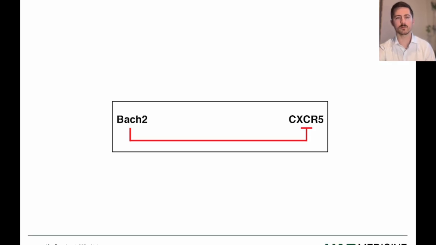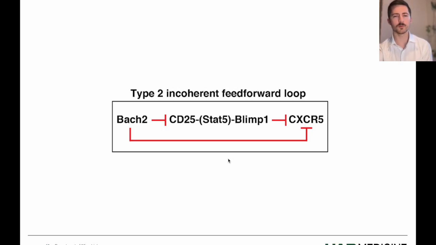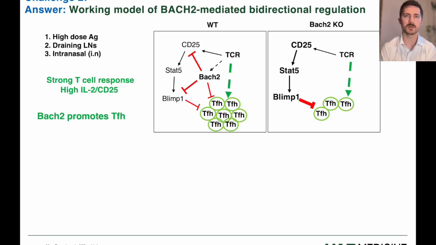In a prior publication, we found that BACH2 directly inhibited CXCR5 and inhibited TFH. In this study, we found that BACH2 inhibited CD25 and BLIMP1, which inhibits CXCR5 and TFH. So this is an incoherent feed-forward loop where BACH2 is inhibiting something, but at the same time inhibiting the inhibitors of that thing, thereby indirectly promoting it. So what does this really mean for the immune system?